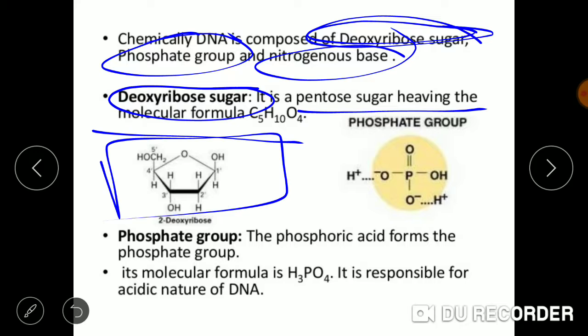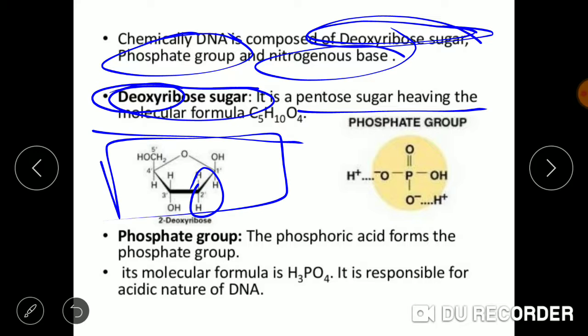The reason is that the second carbon of this pentose sugar lacks the oxygen group. Due to this lack of oxygen, it is named deoxyribose.